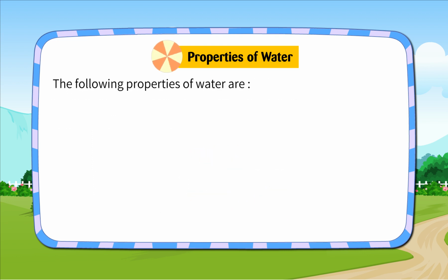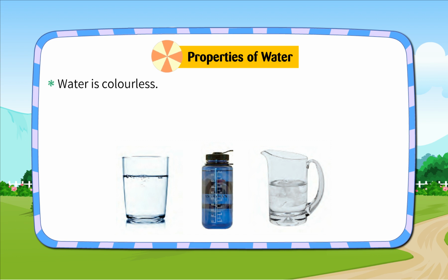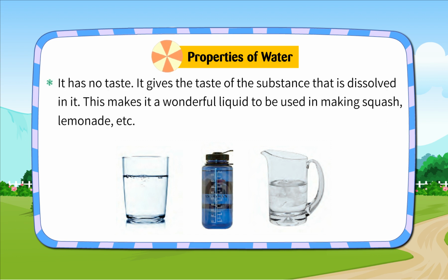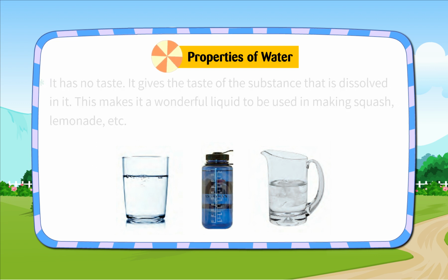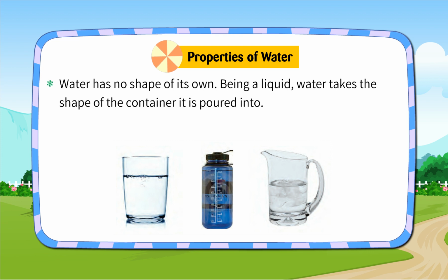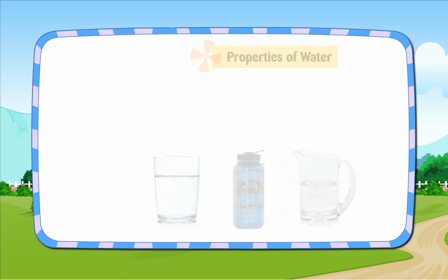The following are properties of water: water is colorless. It has no smell. It has no taste. It gives the taste of the substance that is dissolved in it. This makes it a wonderful liquid to be used in making squash, lemonade, etc. Water has no shape of its own. Being a liquid, water takes the shape of the container it is poured into.